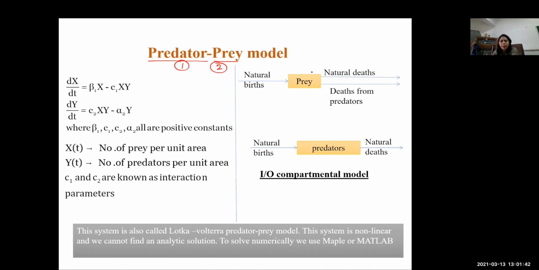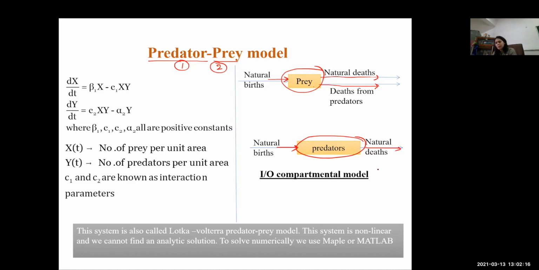For prey, there will be an increment by natural birth, and there will be natural death, but there will be one more factor adding to the death of prey, that is death from the predators. When we have the predator compartment, only natural birth and natural death will be considered.